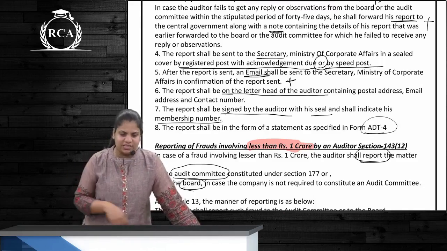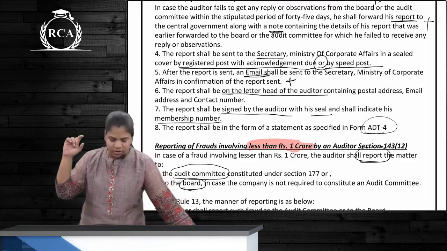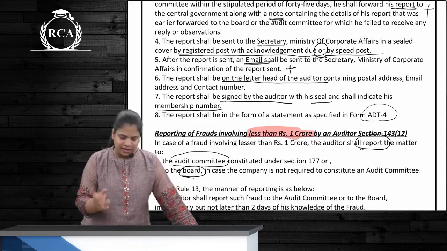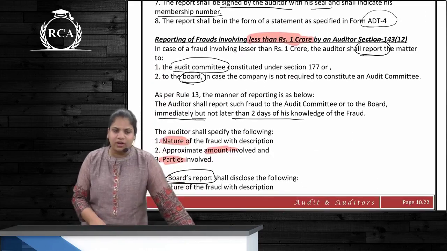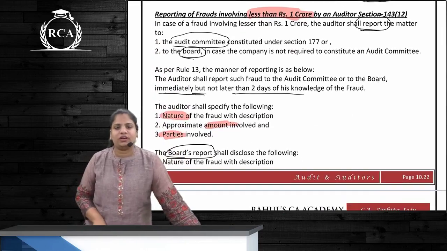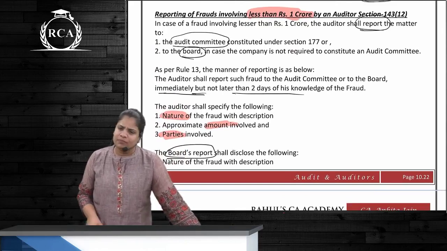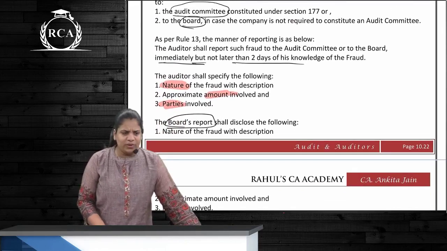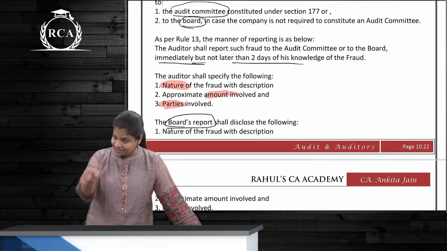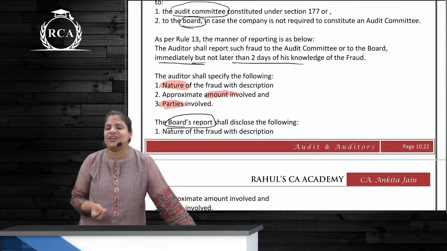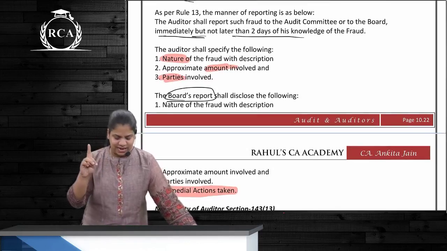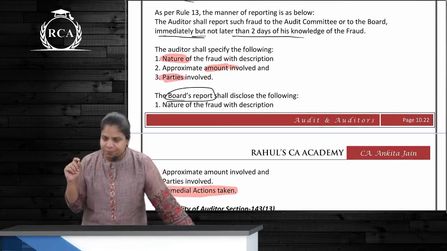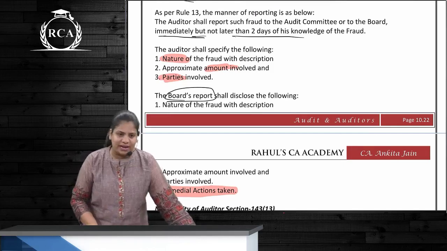When you are preparing this, it will be on the letterhead of the auditor. It will be signed by the auditor with his seal and membership number, and it will be in Form ADT-4. If it is a small fraud, then what will the auditor do? Report to whom? The audit committee or the board, within how many days? Same. Immediately, not later than 2 days. And he will specify these 3 things: first the nature of the fraud, then the amount involved, and the parties that are involved.